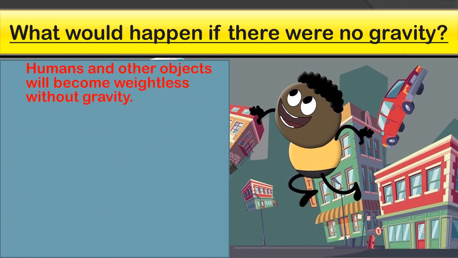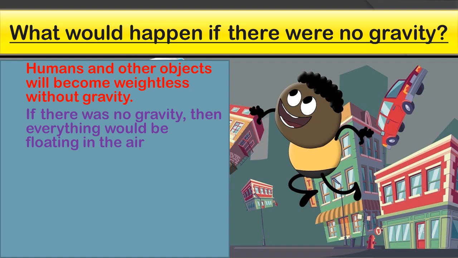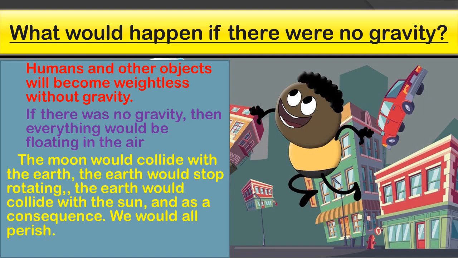Okay, now let's answer this question. So humans and other objects will become weightless without gravity, and if there was no gravity, then everything would be floating in the air. Just you can observe in the picture. And the moon would collide with the Earth, the Earth would stop rotating, the Earth would collide with the sun, and as a consequence we would all perish. It is the gravity only, gravitational force only, which makes the moon orbit the Earth, and which makes the Earth orbit the sun. Okay, so if there is no gravity, everything would perish.